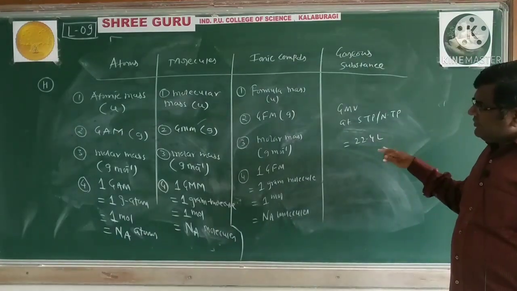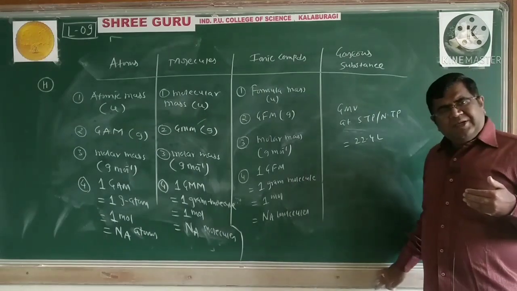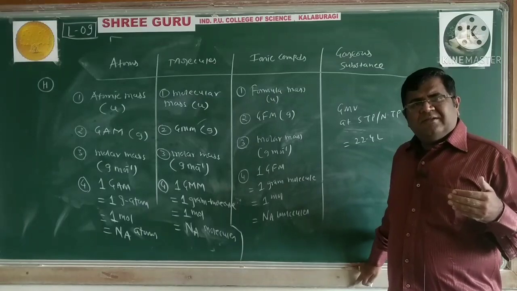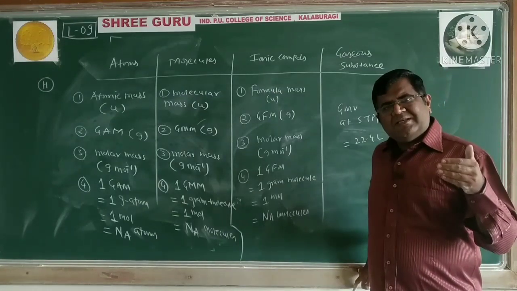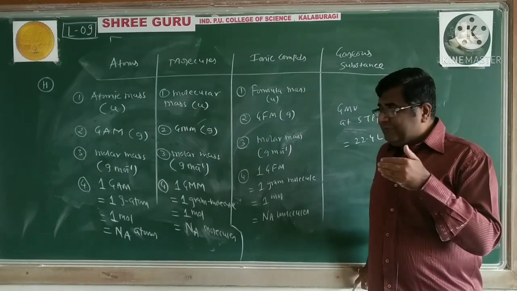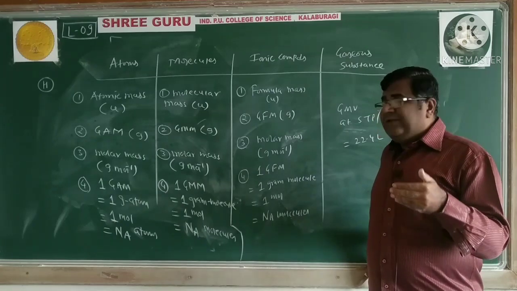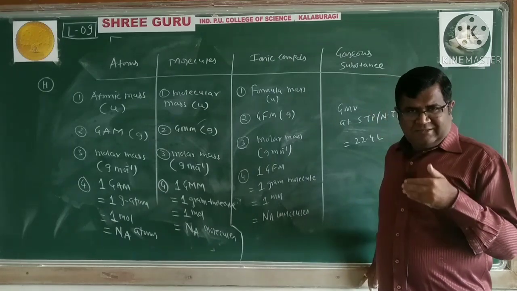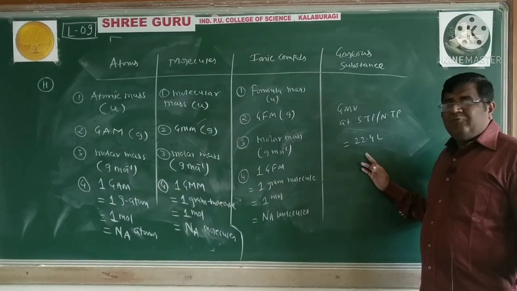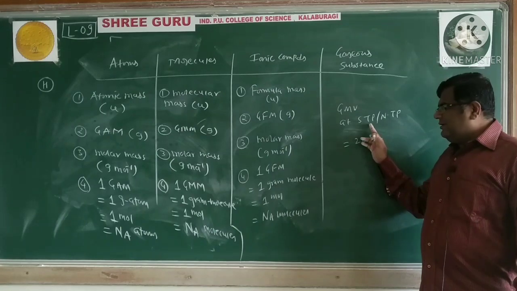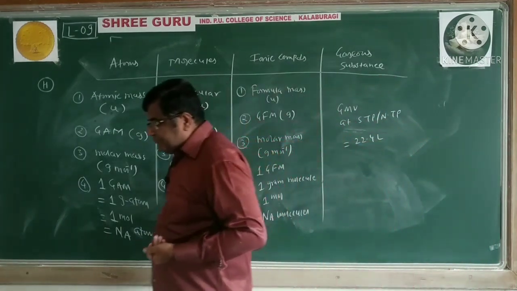So for different species, different particles, if it is atoms, we express information in a certain way: atomic mass, gram atomic mass, molar mass. Look at the different units. If it is molecule, we express in a certain way. If it is ionic compound, it is expressed in another way. And for gaseous substance, we have this GMV, 22.4 liter at standard temperature pressure or normal temperature pressure.